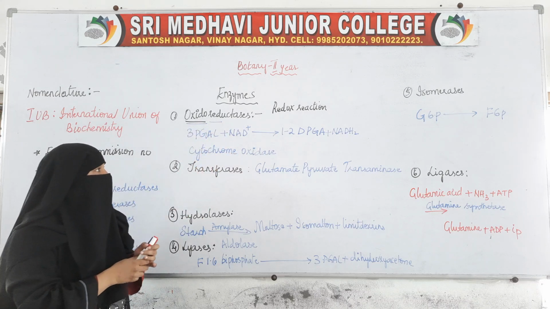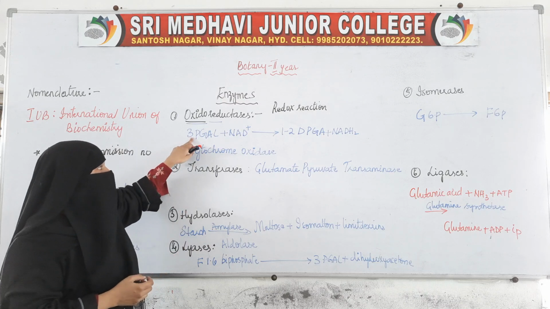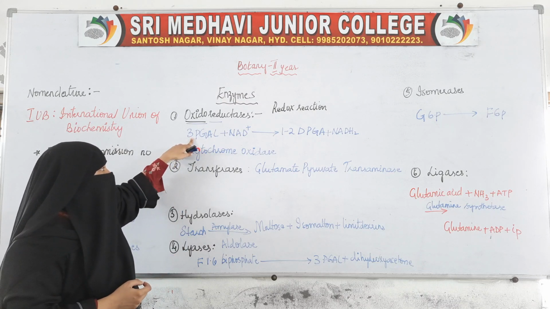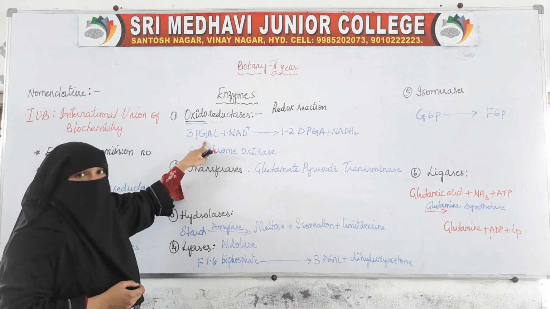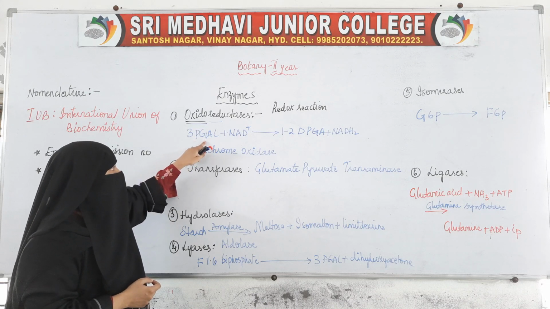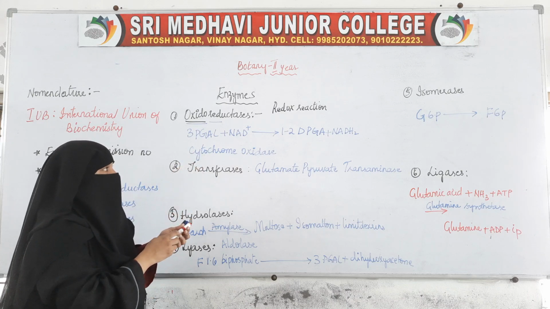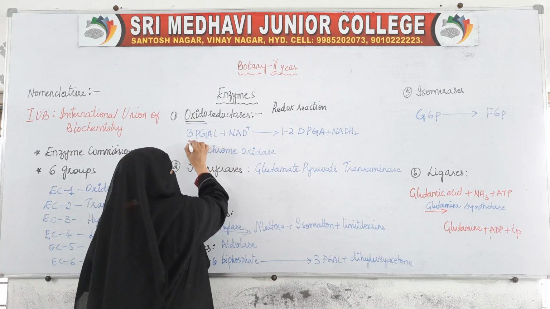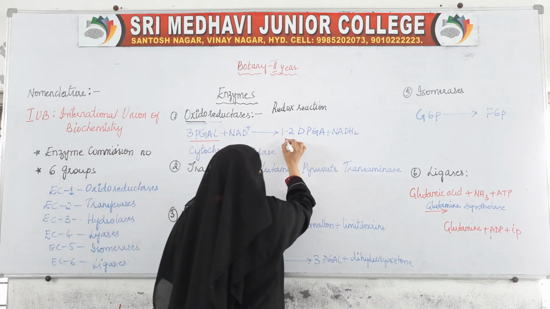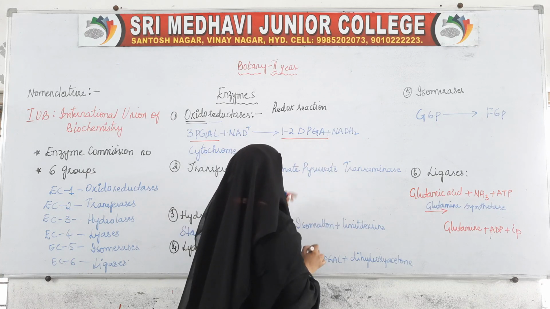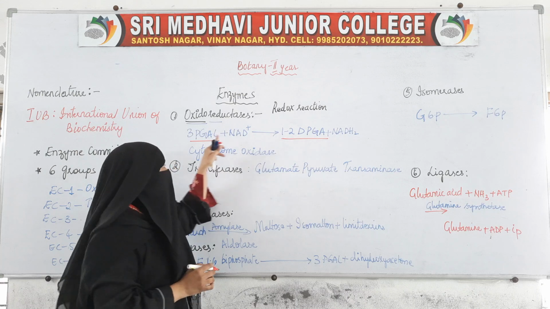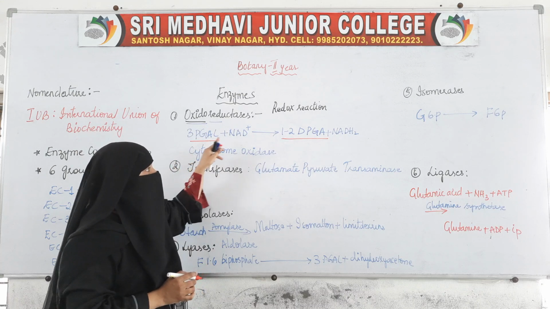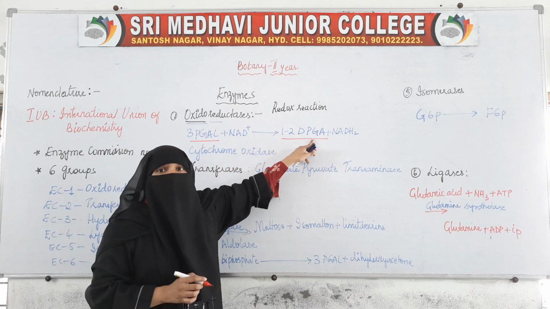In the reaction we have seen, 3-phosphoglyceraldehyde is changing into phosphoglyceric acid.